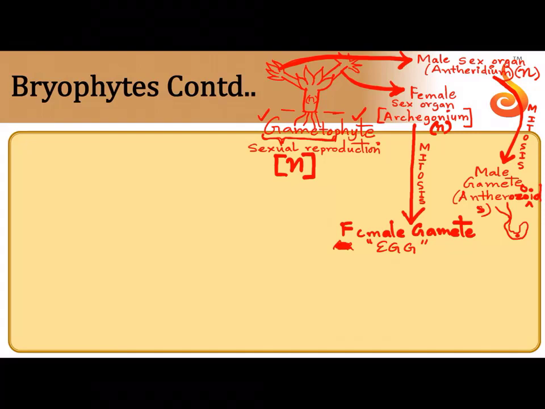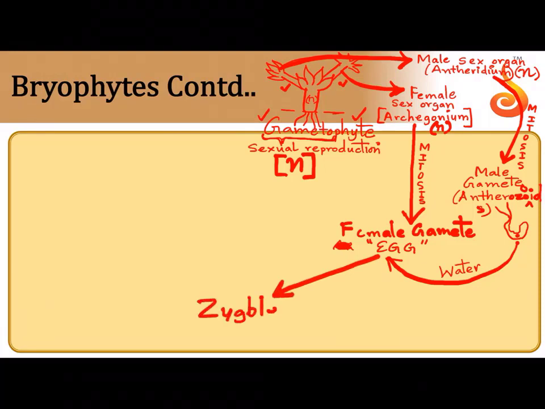So you saw how the sex organs are present. It may be on the same branch, but here I have taken a separate branch on the plant with the male sex organ and a separate branch with the female sex organ. Then the male sex organ makes its way to the egg. How? Through the medium of water. That's why we said that they depend on water for reproduction. They are biflagellate, they swim in the water, they reach the egg. And once it reaches the egg, what is obtained? A zygote is obtained.